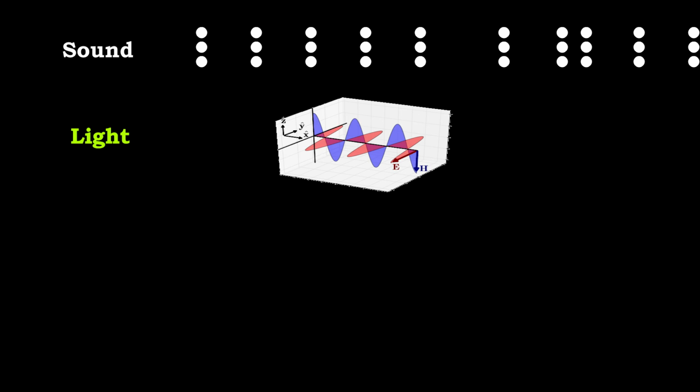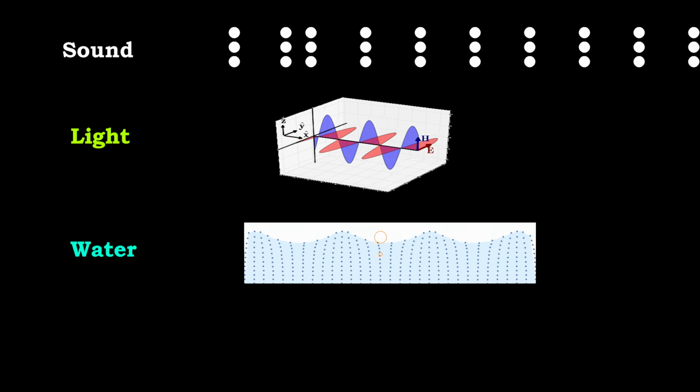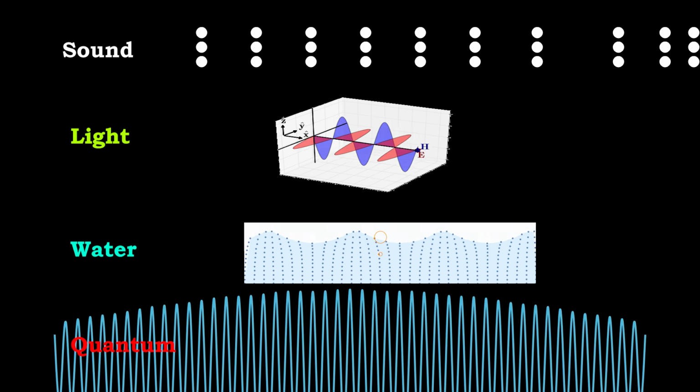Waves are everywhere. Sound travels as a pressure wave. Light is an electromagnetic wave. Ripples on a lake are water waves. Even in quantum mechanics, particles are described by a probability wave function.